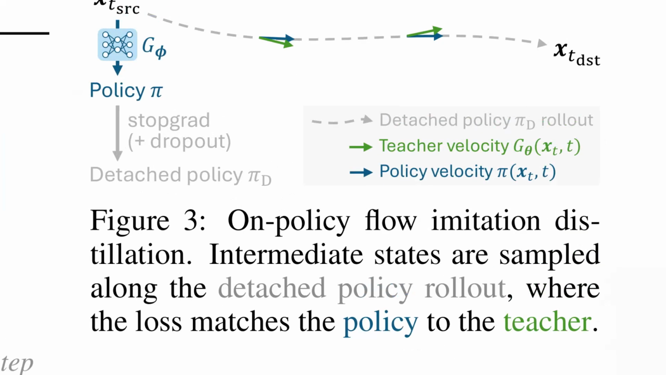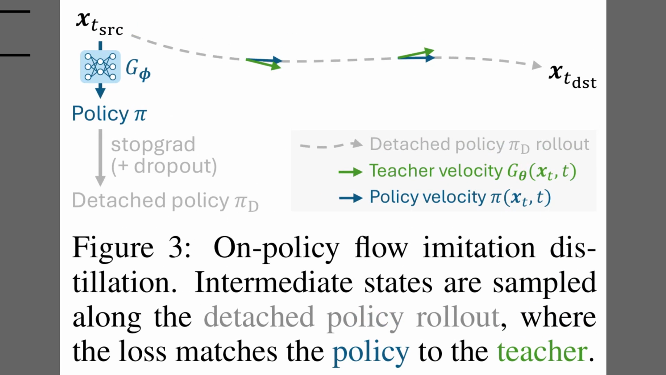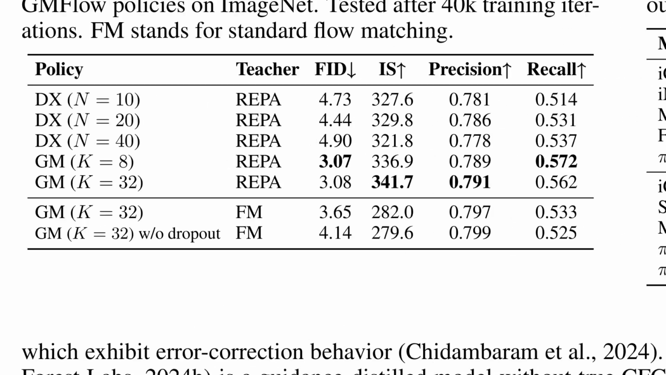So the previous figure contrasted strategies. Figure 3 shows how on-policy imitation distillation trains the policy. The student G-Phi outputs a policy, then a detached rollout traces its own trajectory to sample intermediate states. The legend at right distinguishes teacher velocity in green and policy velocity in blue, which the loss matches using simple L2 flow matching. The left module highlights stop gradient with optional dropout, so training stays stable while the teacher corrects deviations along the rollout.